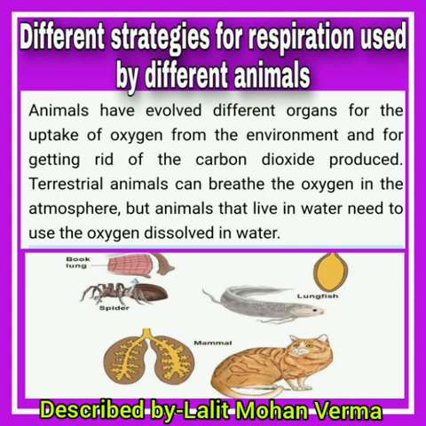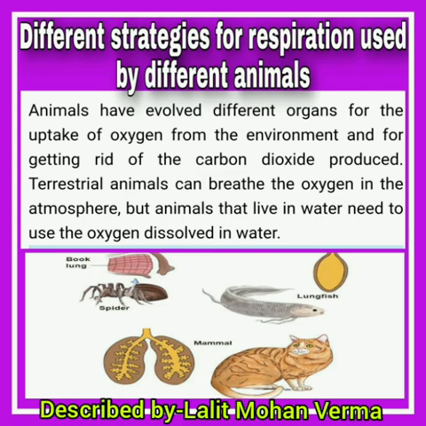Terrestrial animals can breathe the oxygen in the atmosphere, but animals that live in water need to use the oxygen dissolved in the water. For example, fishes. So, fishes use gills for their respiration, while terrestrial organisms have lungs. Some spiders and insects use spiracles for these purposes.